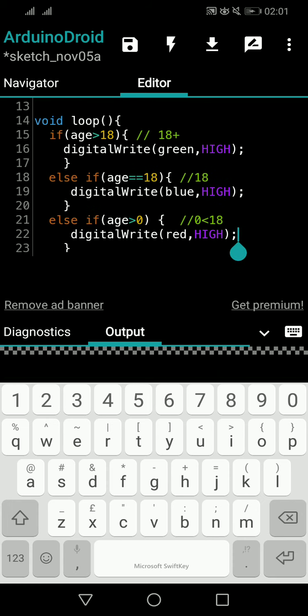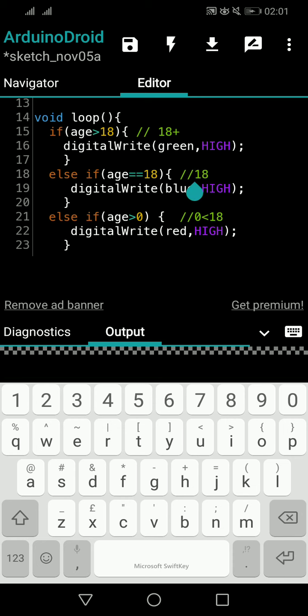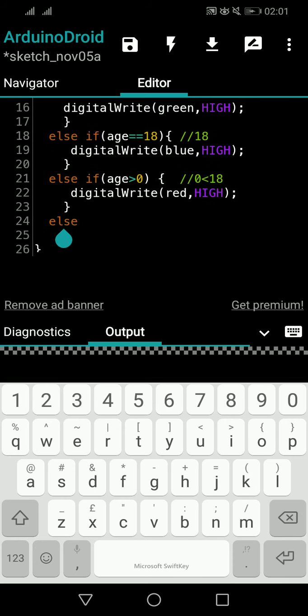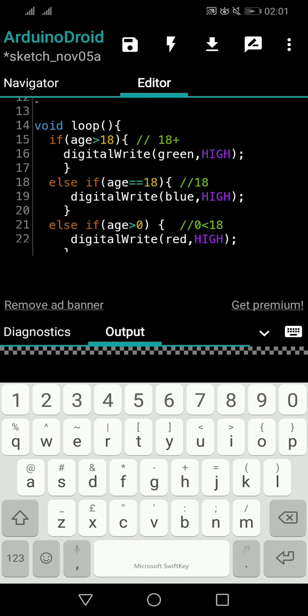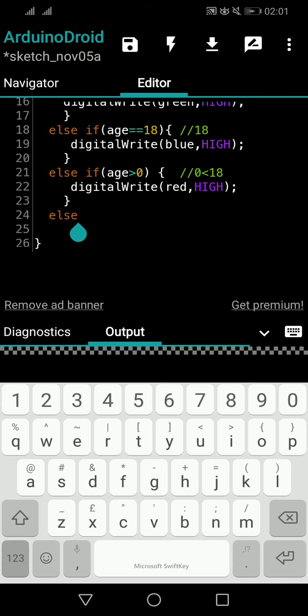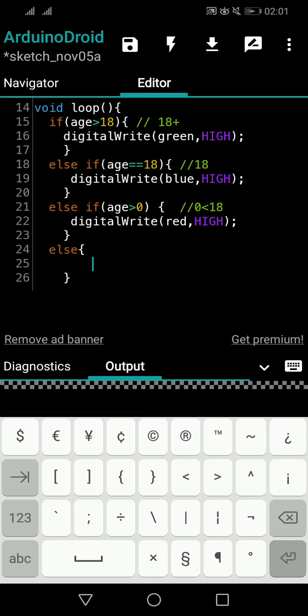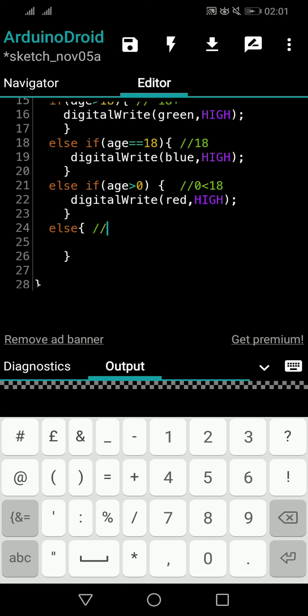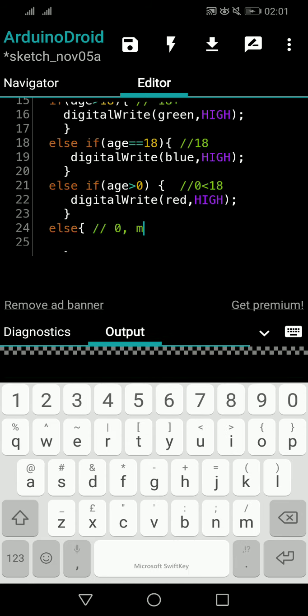All the other values are covered here, as you can see, these green values. So 0 to 18 is covered, 18 is covered, and 18 plus is covered. So now if the program comes to this else, that means somebody has entered a value that is less than 0. That is the rest here. Nothing else is there. See, everything else is covered in those lines. So you just have an else. So else must be a minus value or 0 value. There is no other value. So what is the range of else? Else will be 0 or minus values. Okay, you get the point.